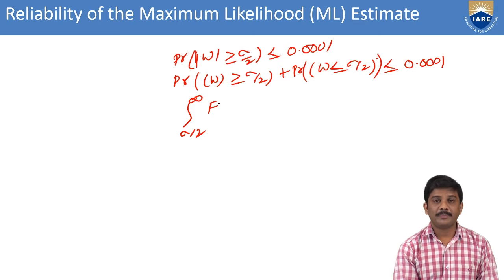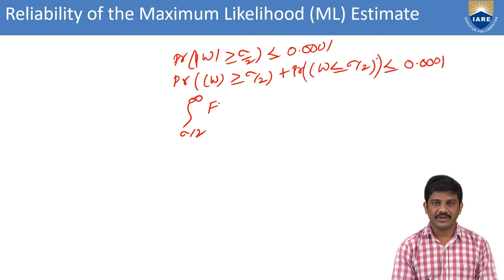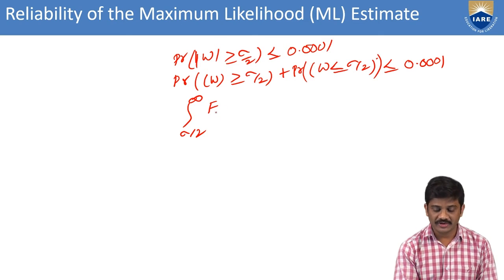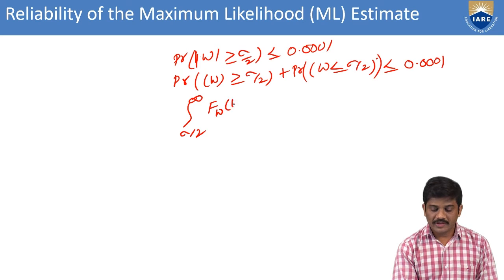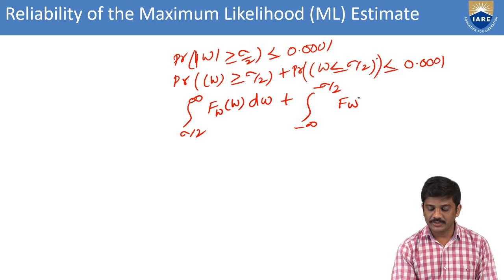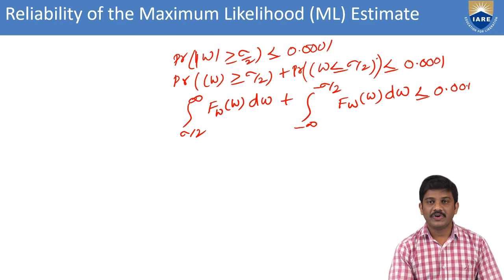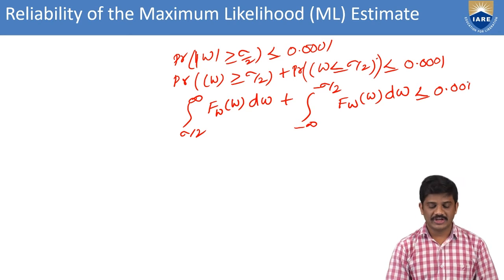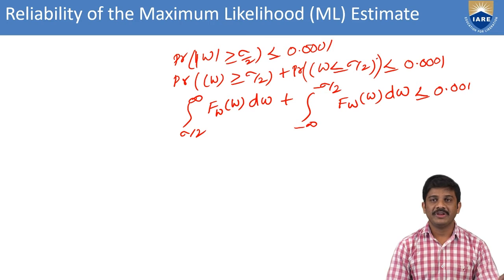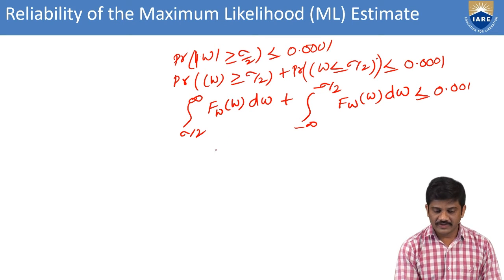Then we can go for the probability density function, that is f_W(w) dw, plus the integral from minus infinity to minus sigma by 2 of f_W(w) dw, less than or equal to 0.001. Like that we introduce the integration function here. In this one we have taken the even function. Here we are considering the even function.